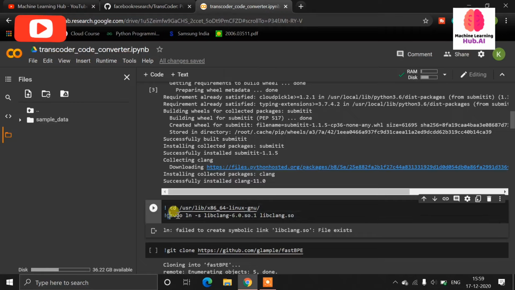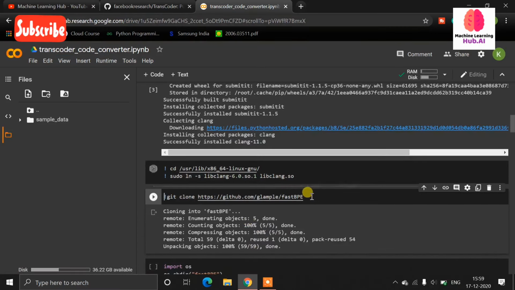So it is asking for one Linux file, libclang with this version and the .so extension. Obviously Windows users don't have this kind of file, so you can download it from Google Colab by right-clicking on it and downloading it, then use it on your Windows machine. If you are a Linux user, don't worry, you will already have this file in your Linux system. Now let me run this.